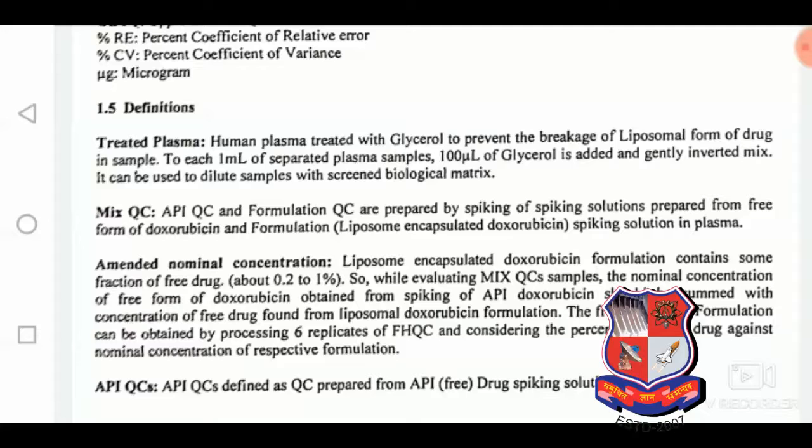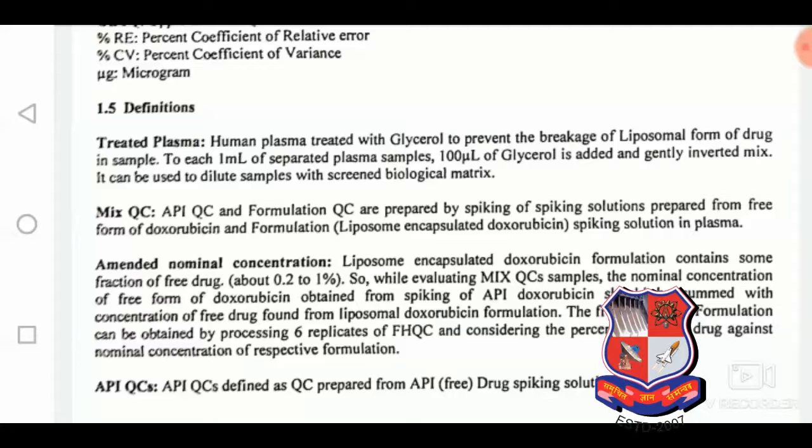Treated plasma. Sometimes in bioanalytical method validation, the treatment of the plasma is required for the adequate mixing of the spiking solution, means the drug API, and the plasma itself.